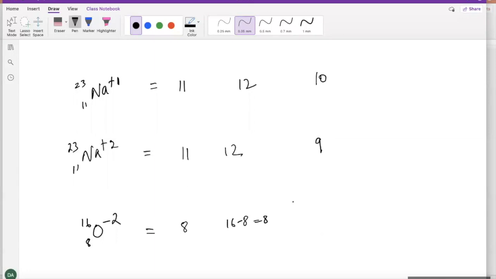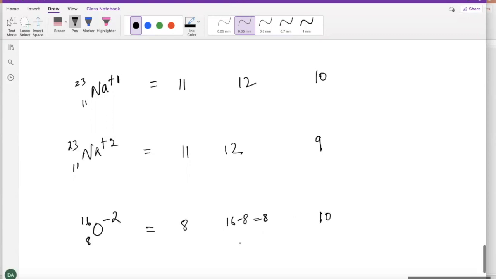How many electrons does this thing have? Since you notice, this thing has a -2 charge, more negative, meaning it has more electrons. It has gained electrons. So it's supposed to have 8 electrons if it was neutral. But since this is -2, this must have gained 2 electrons. So now your electrons will be 8 plus 2, 10.